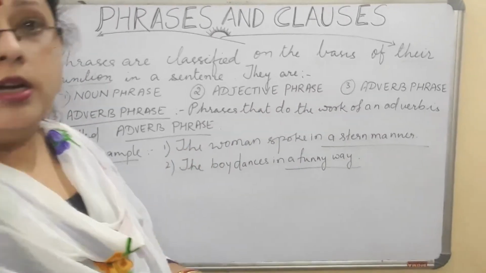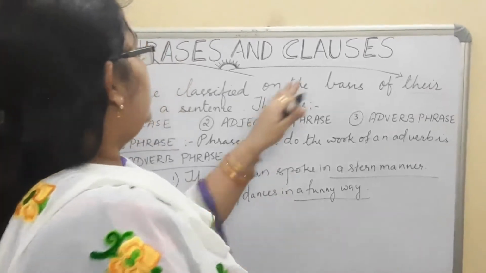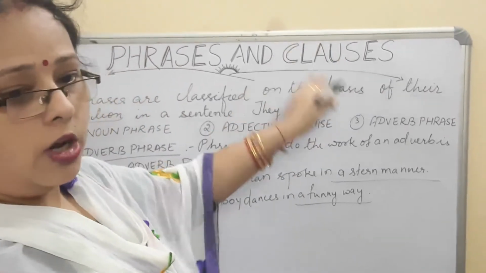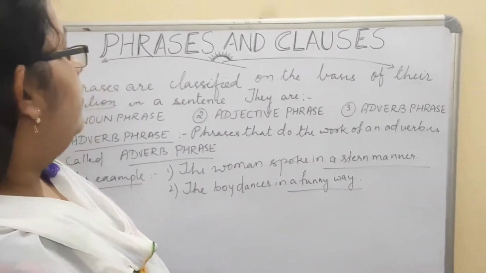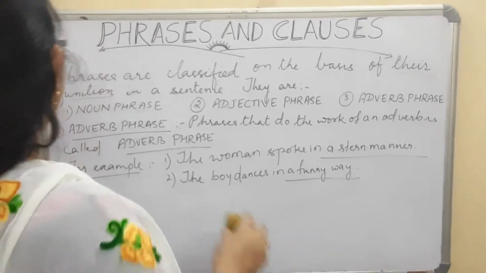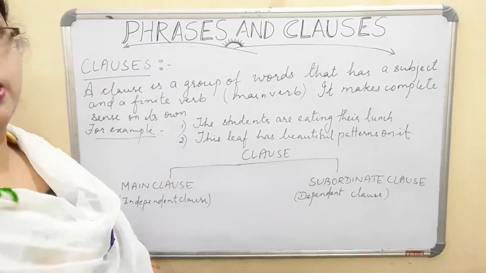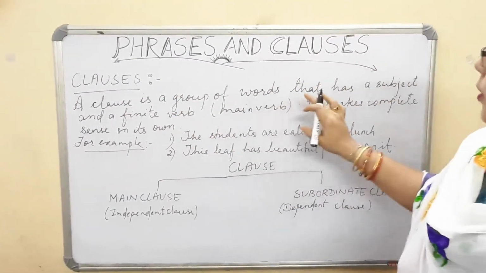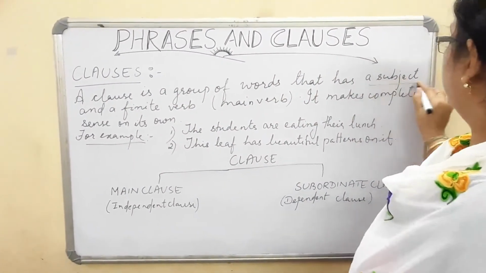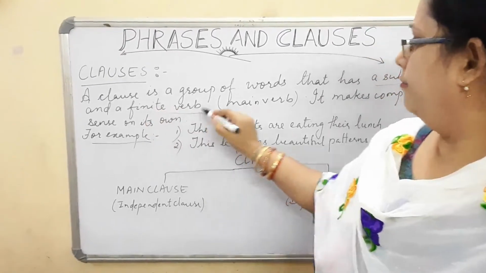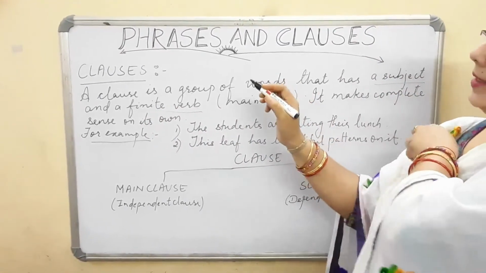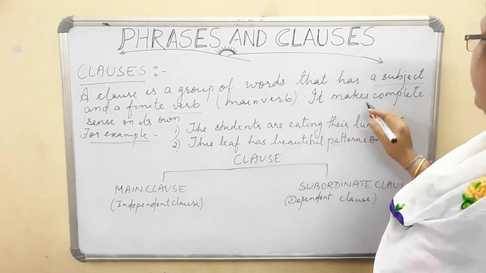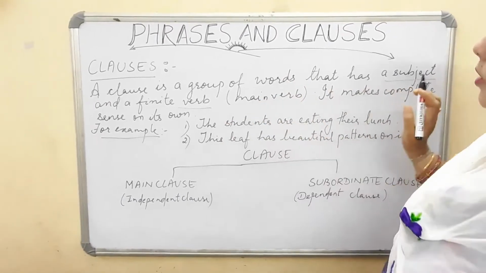Now we are going to the next part, that is the clause part. What are clauses? What are the different types of clauses? We will be dealing with the clause part now. Now what is a clause, or what do we mean by clauses? A clause is a group of words that has a subject and a finite verb. Finite verb means, as I told you previously, the main verb. It makes complete sense on its own.